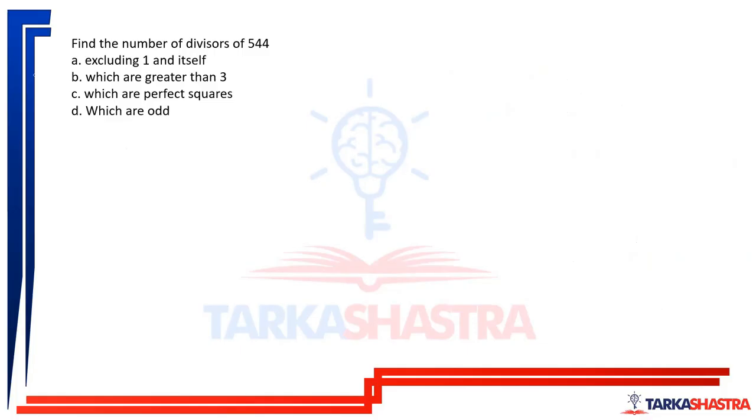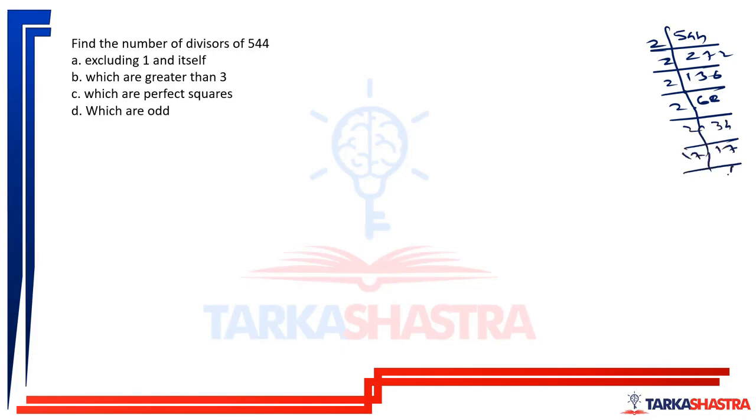Next, find the number of divisors of 544 excluding this. So 544 is given. Let us do it like this. 544 divided by 2, 272. Again divided by 2, 136. Again divided by 2, 68. Again divided by 2, 34. Again divided by 2, 17. 17 is not divisible further, so 1. So 544 is 2 to the power 5 into 17 to the power 1.